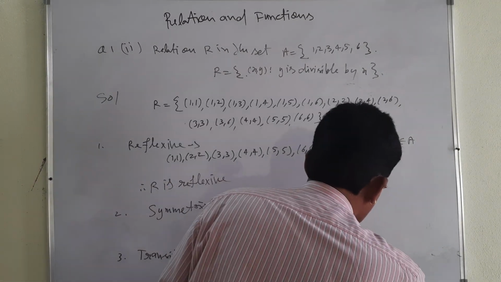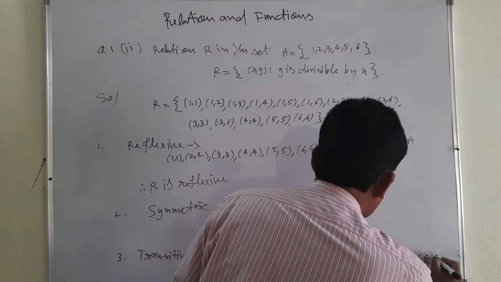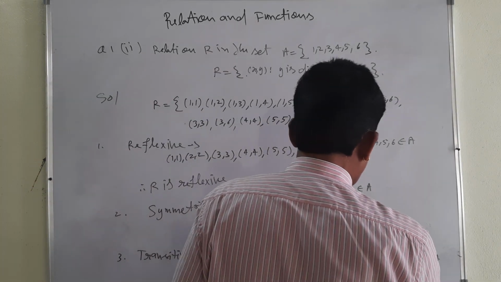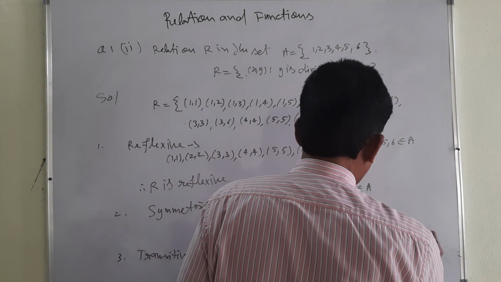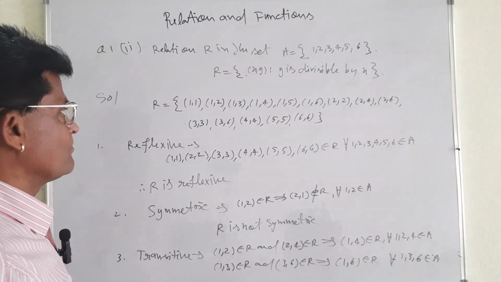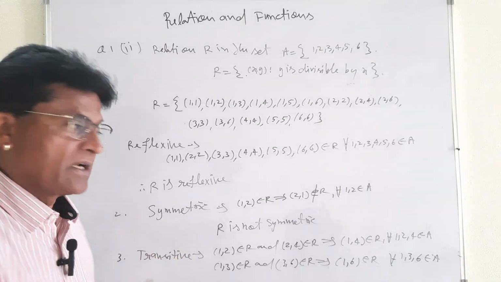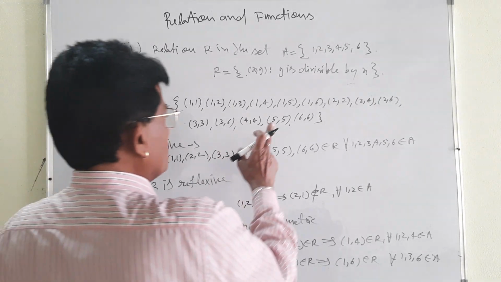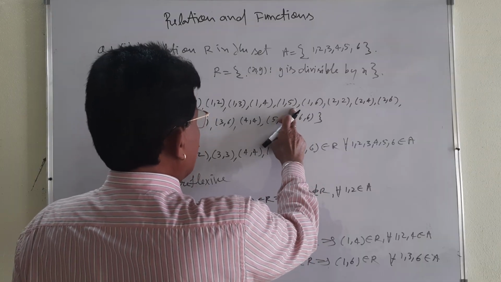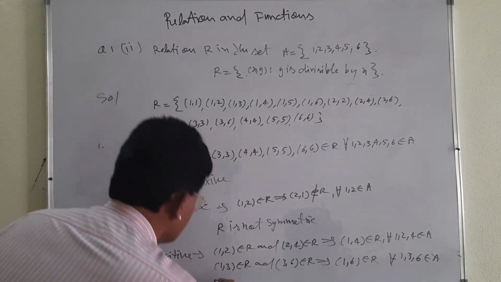For all (1, 3), (3, 6) belongs to A. Here also (1, 2), (2, 4), for all belongs to A. You can take the other things so that the relation will be transitive. My dear student, you also can take (1, 5) and you take next which starts from 5. (1, 5), (5, 5). Is (1, 5) there? Yes, it is transitive. You can take this one also.